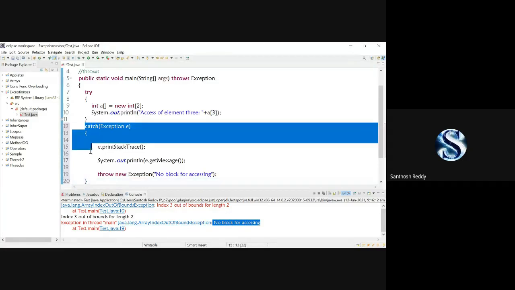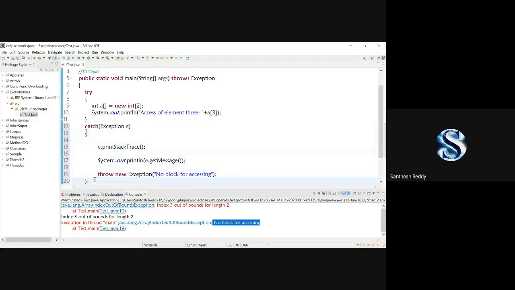Okay, if you don't want to write a catch block, there is another way to write it. I'll show it later. Okay, 1 minute.